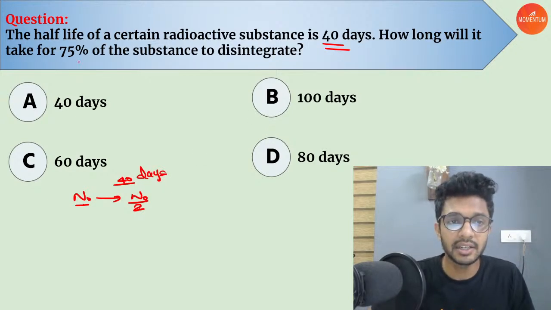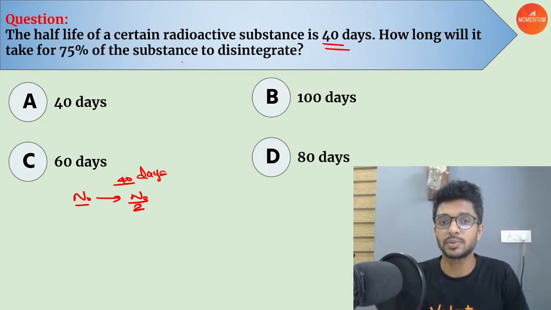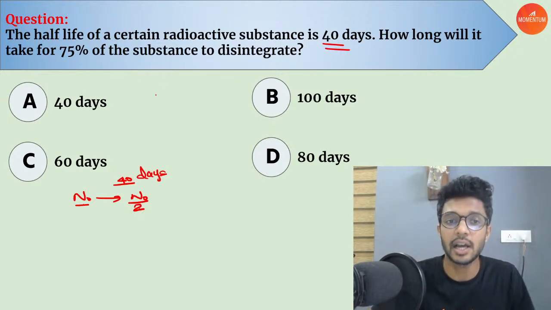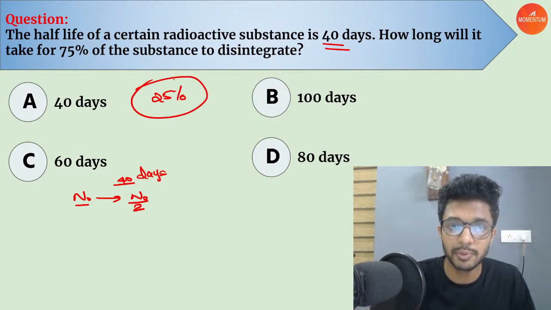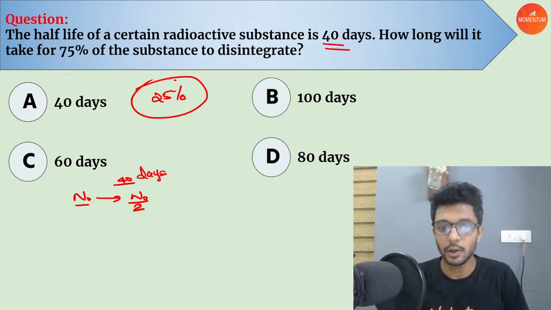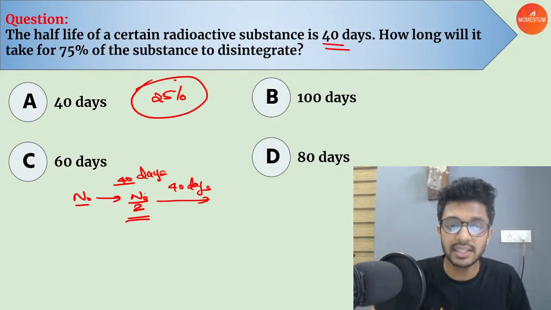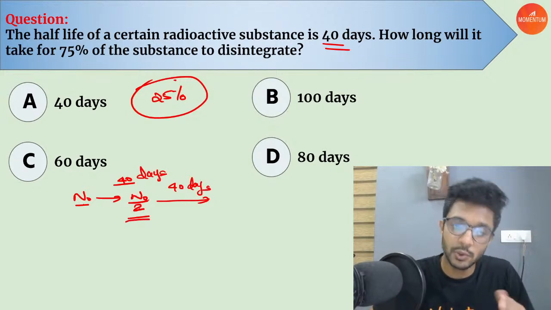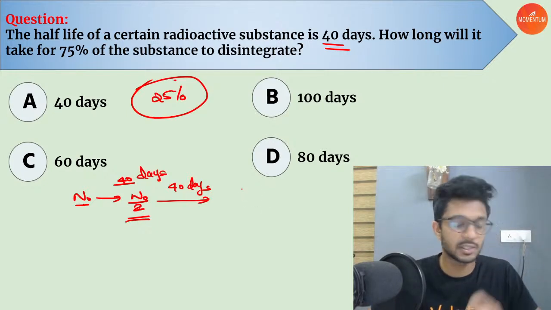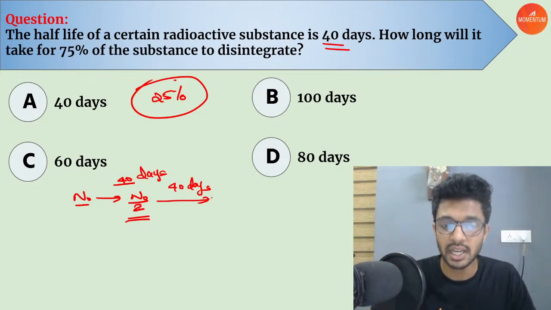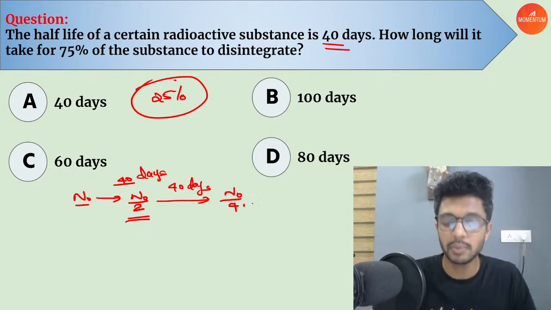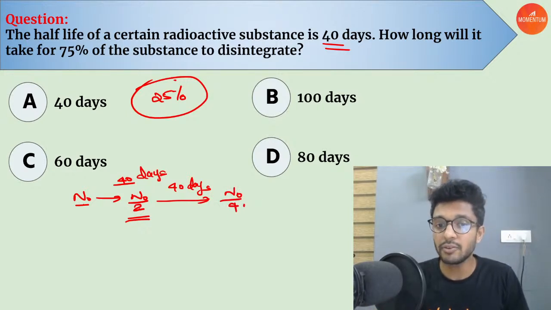How long will it take for 75% of the substance to disintegrate? If 75% is disintegrated, how much will be remaining? 25% is remaining. Now, we know that in the first half-life, N naught by 2. And if I take one more half-life, another 40 days, whatever is left, which is N naught by 2, will become half of it. What is half of N naught by 2? That is N naught by 4. What is N naught by 4 corresponding to?